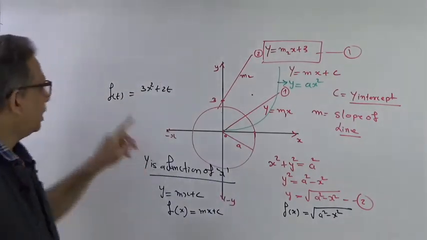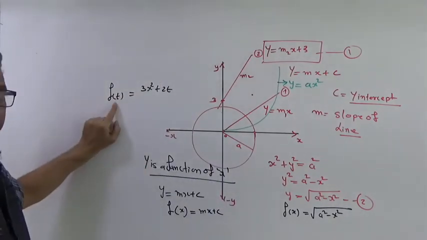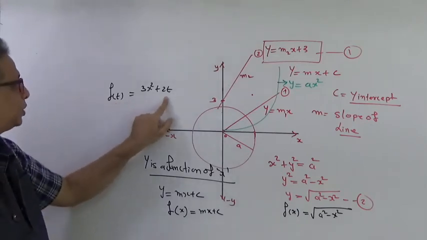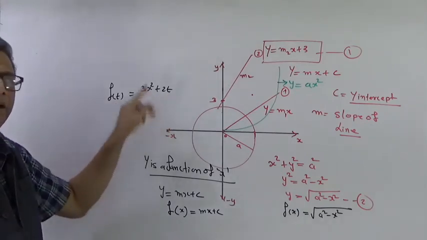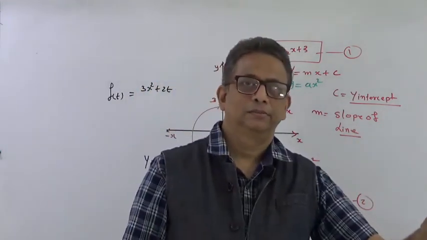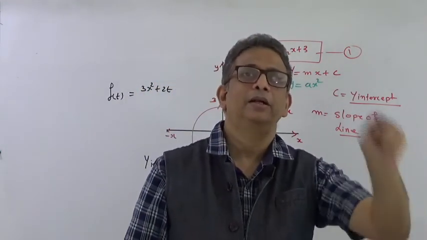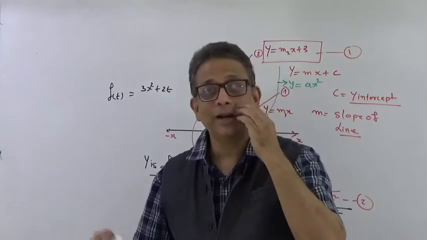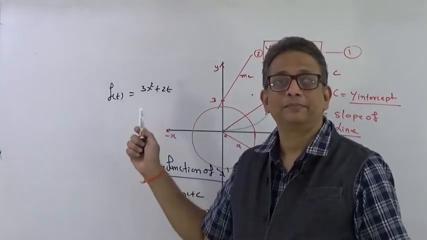But no, here what is this function telling? The function is telling us that in this equation t is the variable and x is a constant. x is not a variable, t is a variable. That is why this is said to be a function of time t.